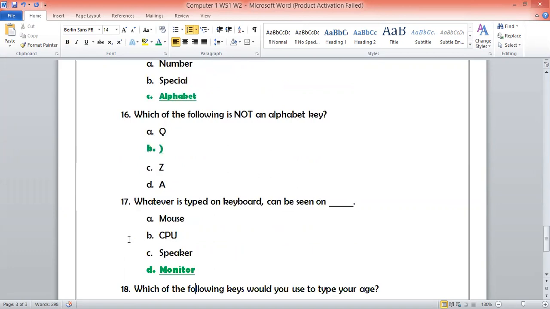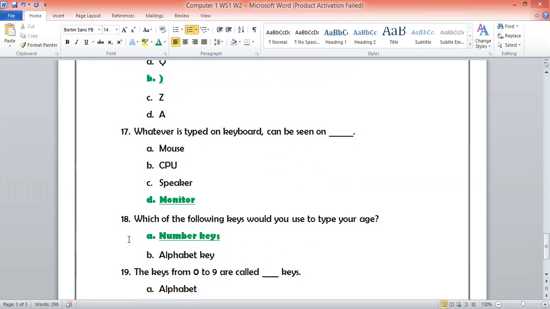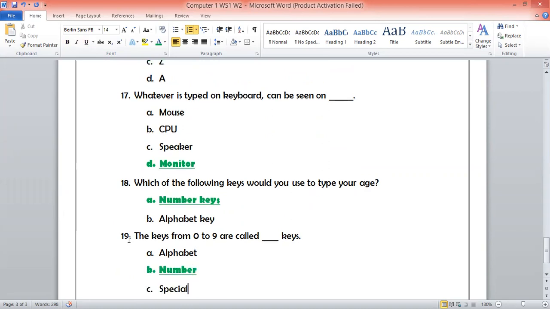The answer is monitor. Question number 18. The answer is number keys. Question number 19. The answer is option B, number.